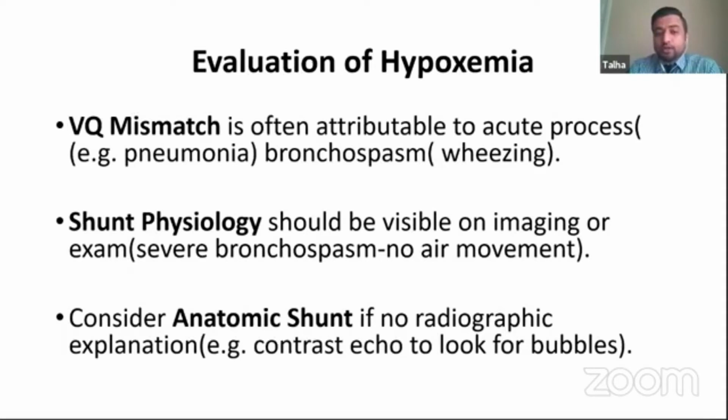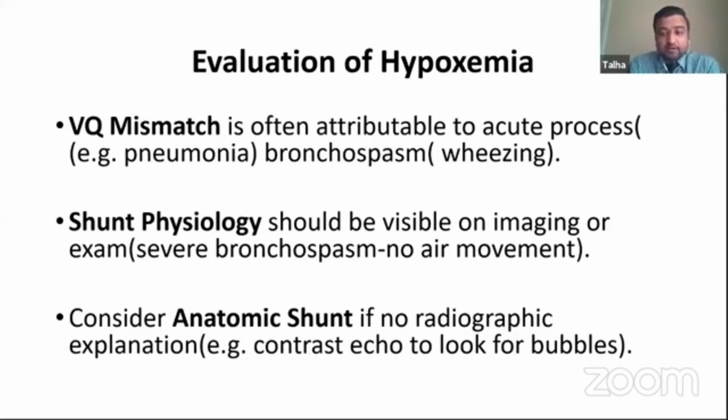So that's low VQ. And then sometimes, for example, in asthma, due to bronchospasm, there's not enough air in that lung compartment, so that's relative reduction of ventilation as compared to perfusion. So we can get that information based on history and examination. Shunt physiology is usually more visible on imaging because they usually have diffuse alveolar damage where there's no ventilation, as opposed to less ventilation in low VQ mismatch, and there's actually no air movement at all. So you could see chest X-rays with diffuse damage, and I'll show you a couple of pictures in the next slide.